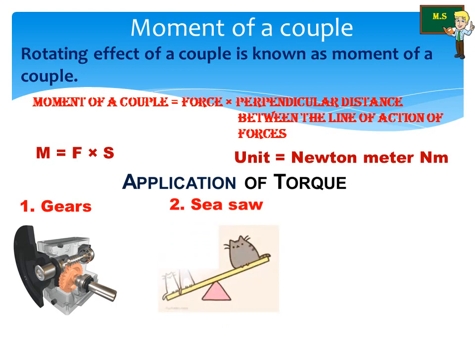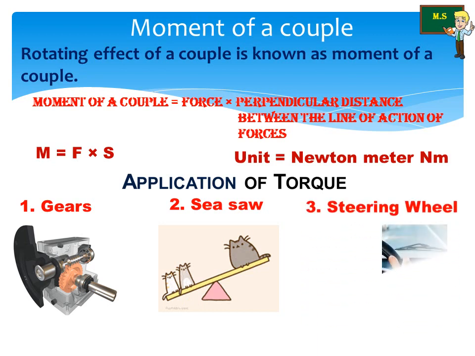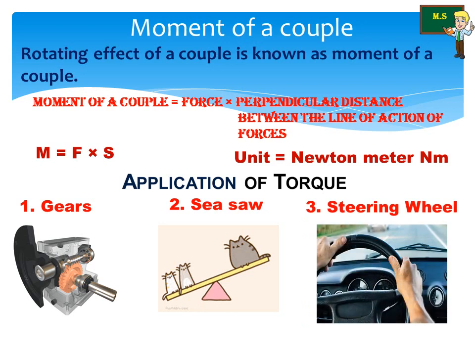Usually you play with this. If there is a difference in the weight of the person sitting on the seesaw, the heavier person's position comes closer to the pivot point. Fulcrum will decrease the line of action of the force. This enables the lighter person to lift the heavier person. Third example is steering wheel. A small steering wheel enables you to drive the car easily by transferring a torque to the wheel with less efforts. And the last one,